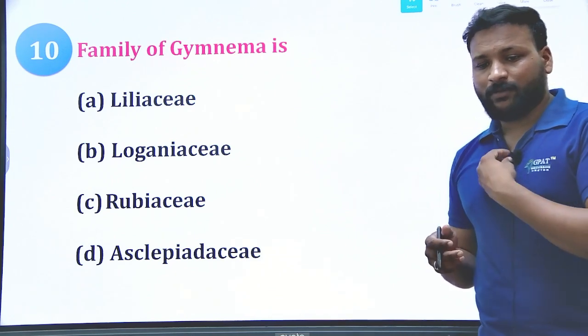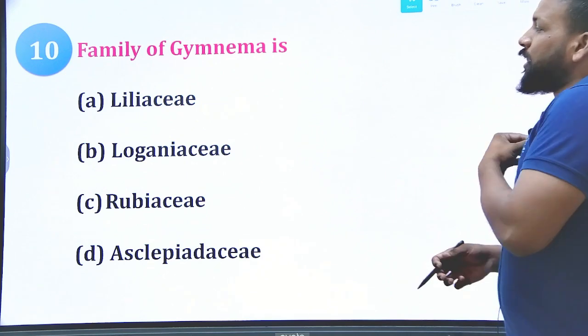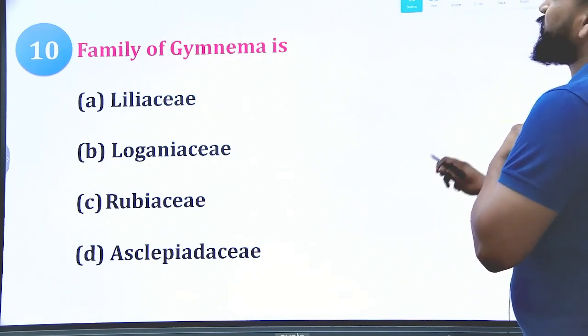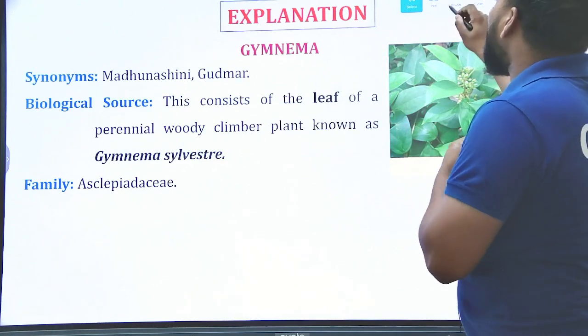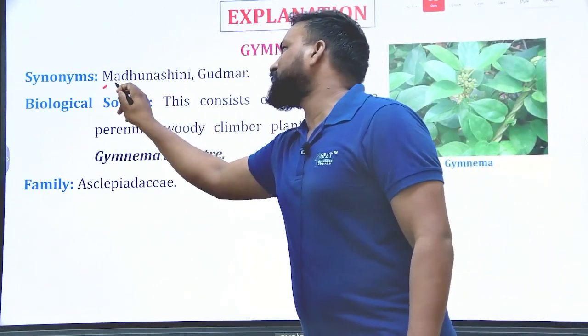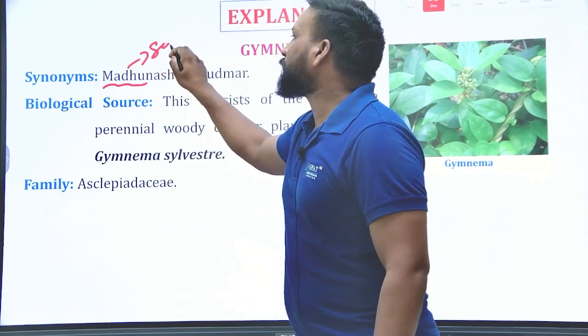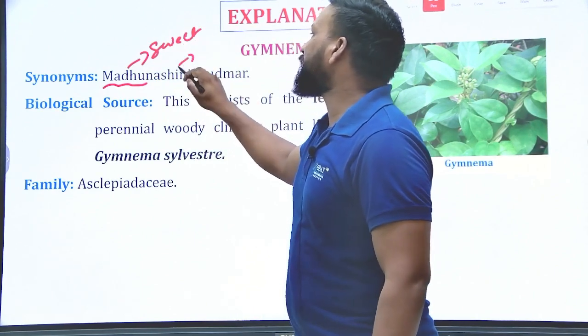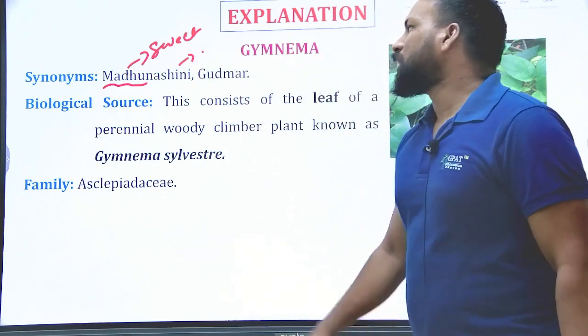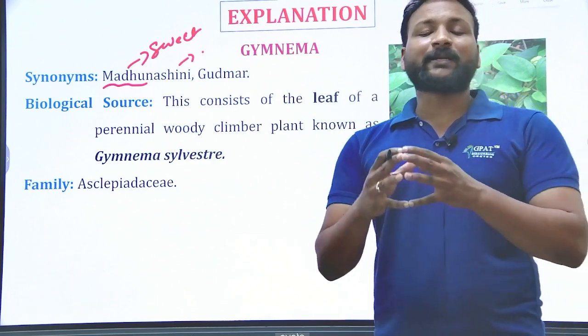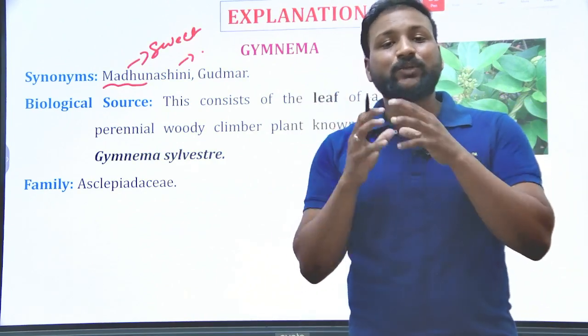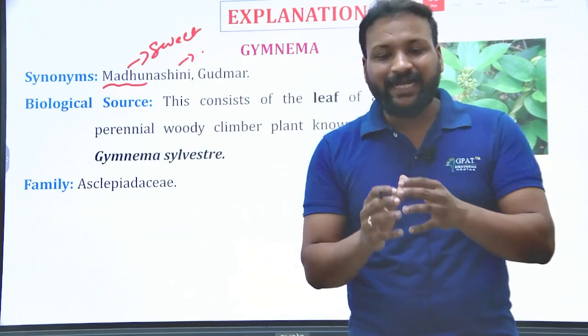Comment your answer in the comment box. Yes, let us see the right answer. Option D, Asclepiadaceae is the right answer. You can see Madhunashini, that's the reason. Madhu means sweet, whereas Nashini means destroyer or cure. Because of that particular pharmacological activity, this Gymnema is known as Madhunashini, which means an anti-diabetic drug.